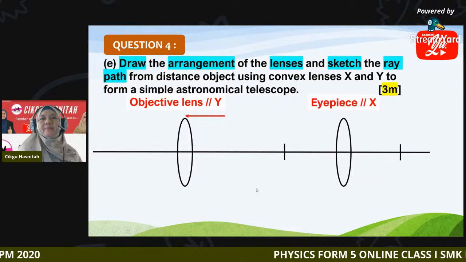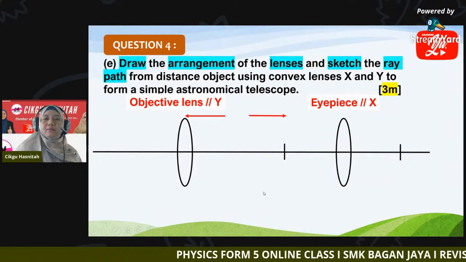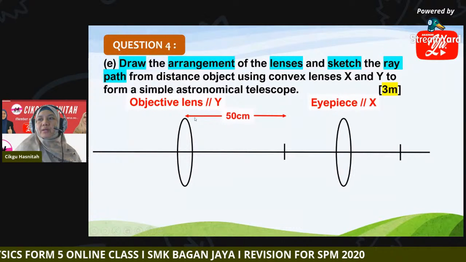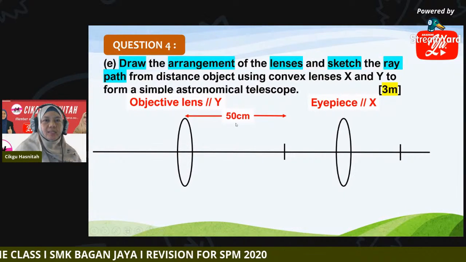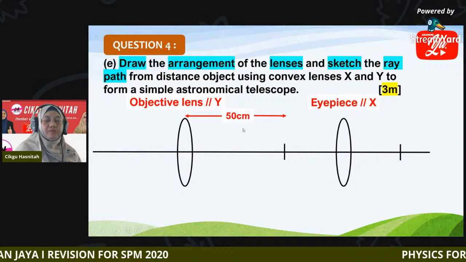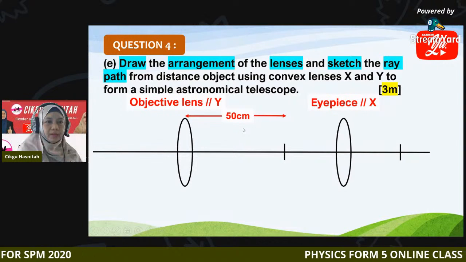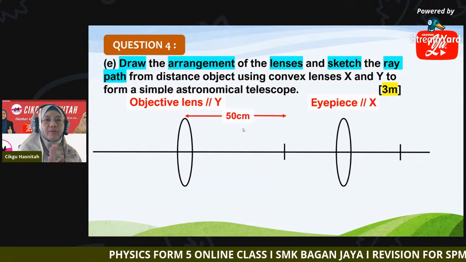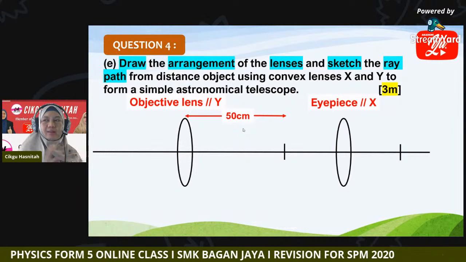Then you draw the focal length for both. For Y, the focal length is 50 cm. Where to get this 50? From the power 2 diopter. Power 2 diopter will give you a focal length of 50 centimeter.